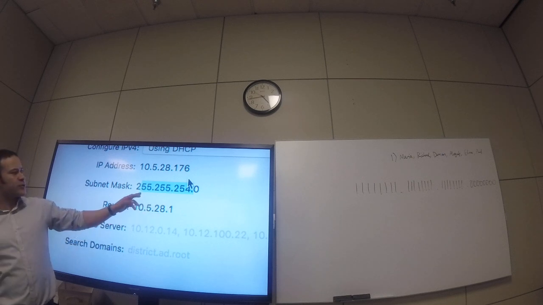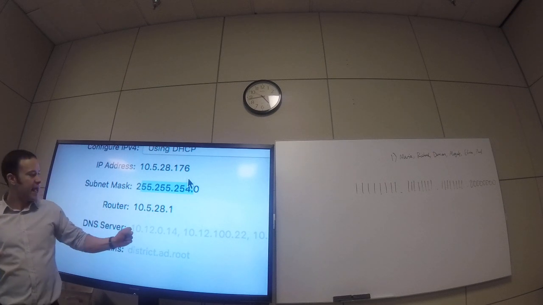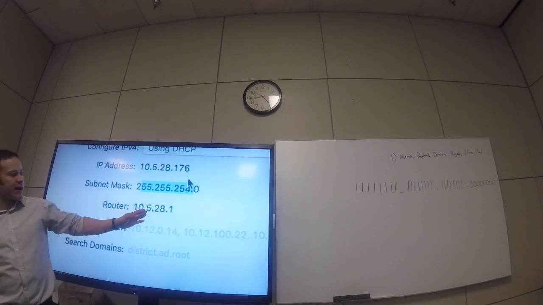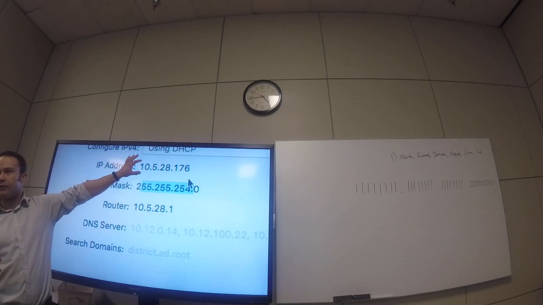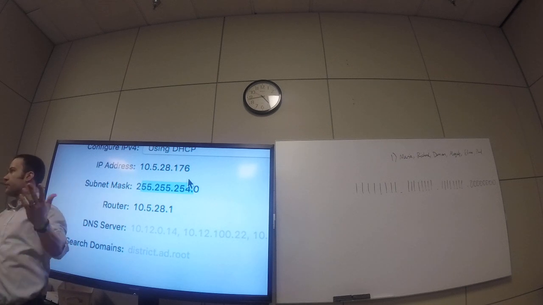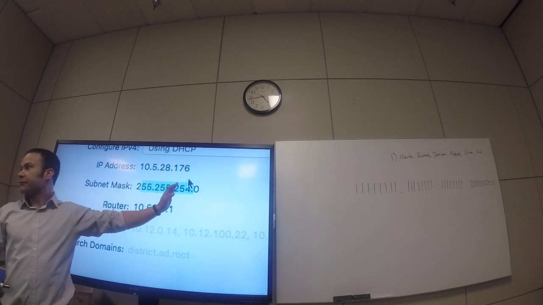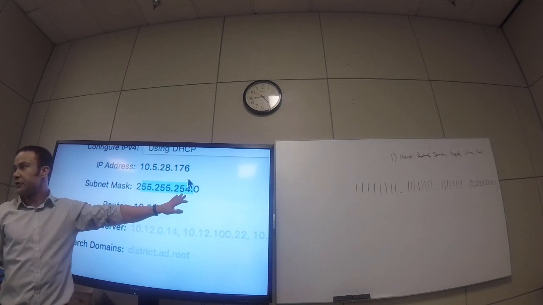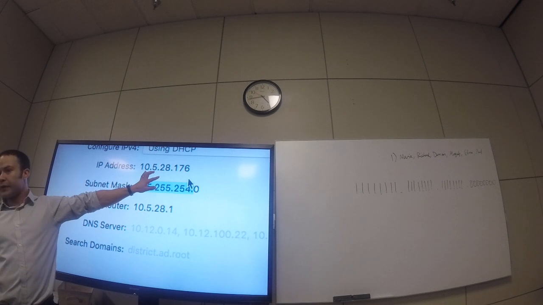Now, if the subnet mask was 255.255.0.0 and my router was at 10.5.28.1, what would I be sure that I would have up here? 10.5. And the other two could be anything. The 28 wouldn't have to match. But because here we're at 255, 255, 255, remember I told you just imagine that's a 255, not 0. Then the first three have to match to be on the same network.